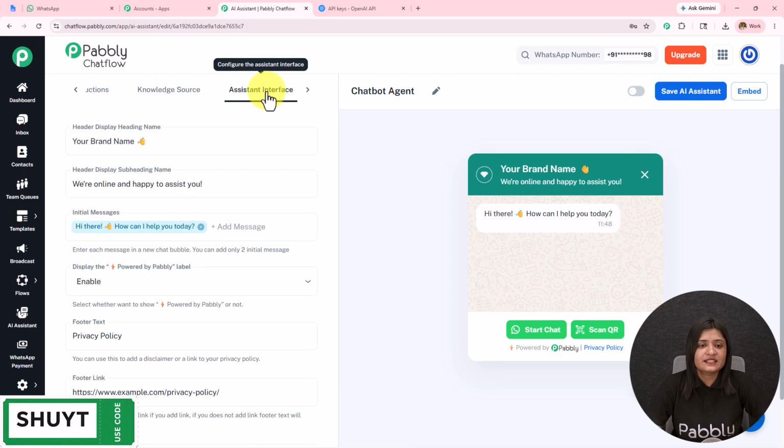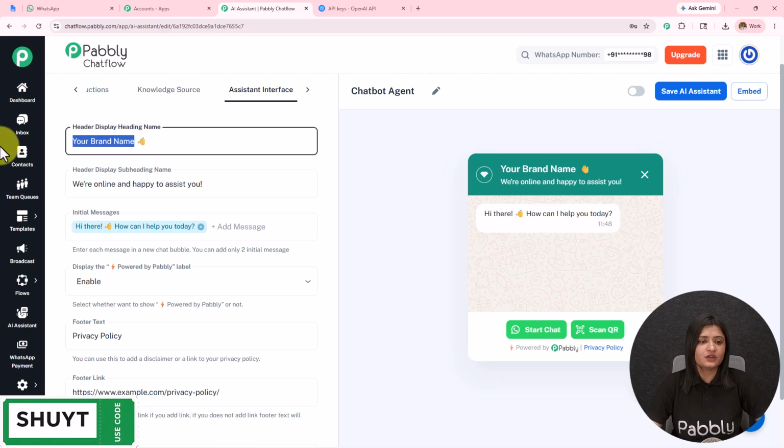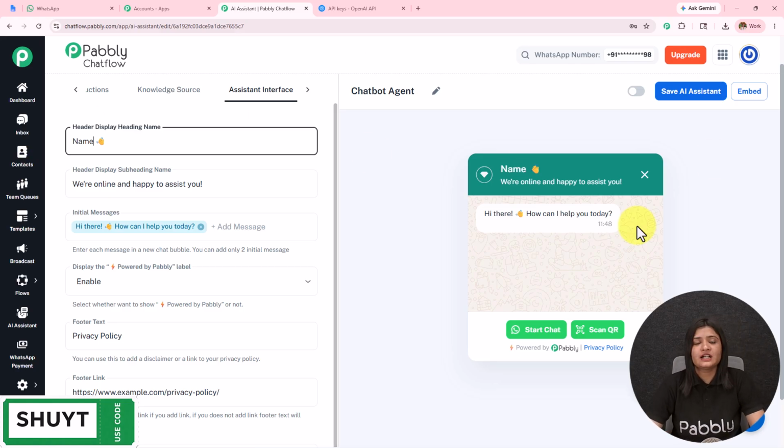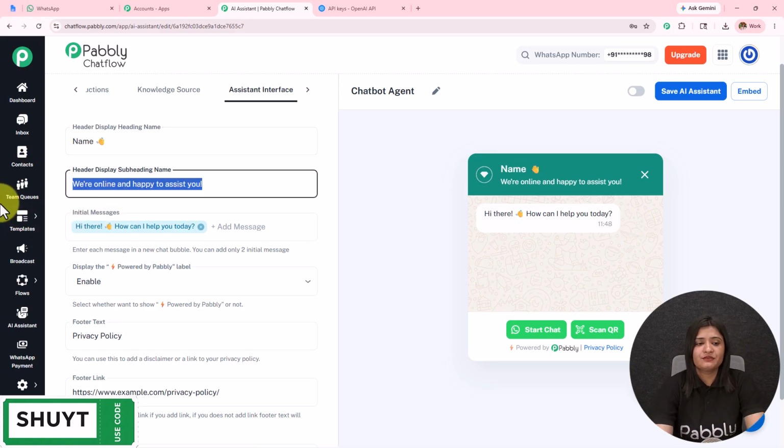Moving on towards the next part, here we have this assistant interface. So I'm going to name the heading like this, and you can see it changing over here in the preview. This is how it is going to appear in front of the customers. Same goes for the subheading. If you want to keep it, you can keep it. If you want to remove it, you can do that.